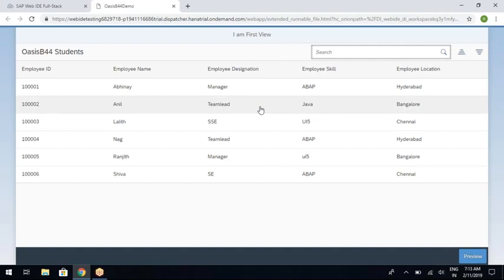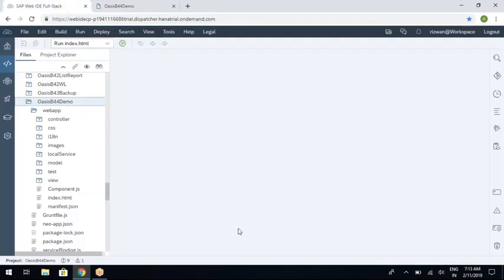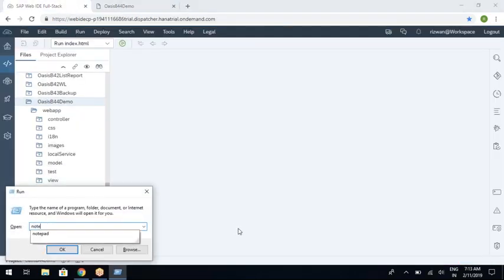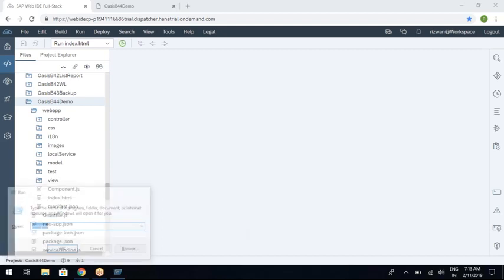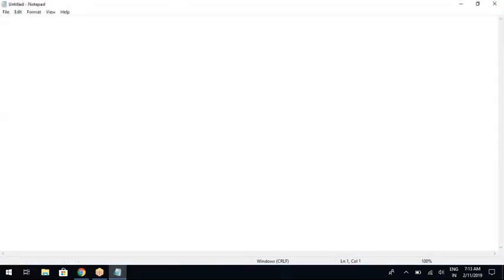So this is the output of your last class, where we have done this filtering, sorting, and we just replaced the list with a table. So in today's class, we are going to see the last topic with JSON model, and from tomorrow's class, we are entering into the OData development. And the topic is developing F4Help.